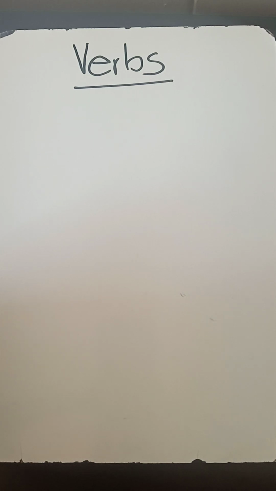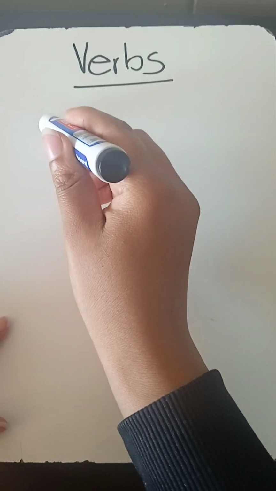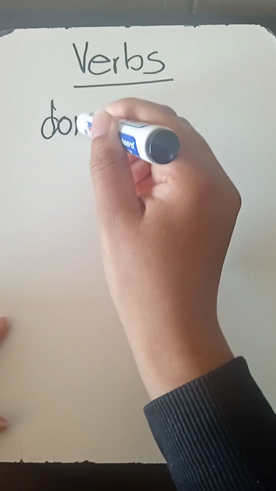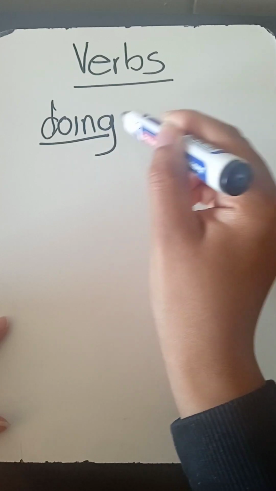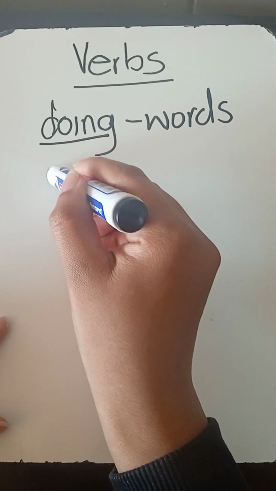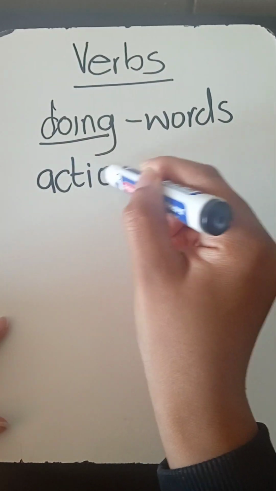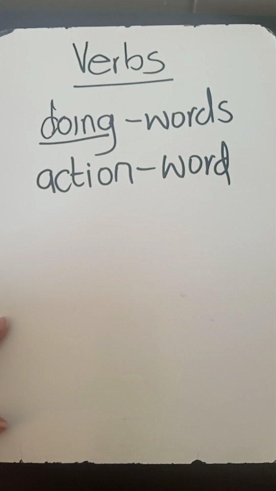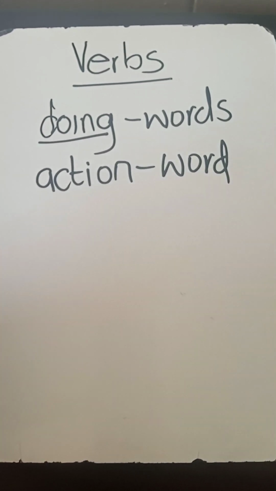So we are going to be discussing verbs. What are verbs? Is the question that may pop into your mind right now. So verbs are doing words. Pay attention to the keyword, which is doing. You can also refer to them as action words, which means a verb is the word that describes an action. It describes something that a person does or an animal does.